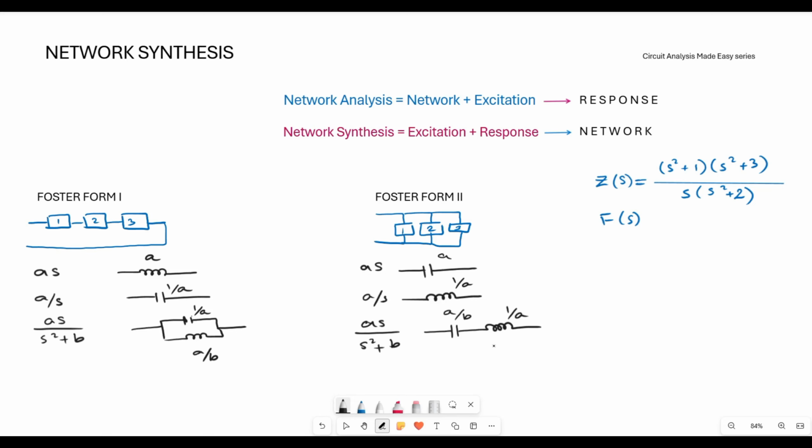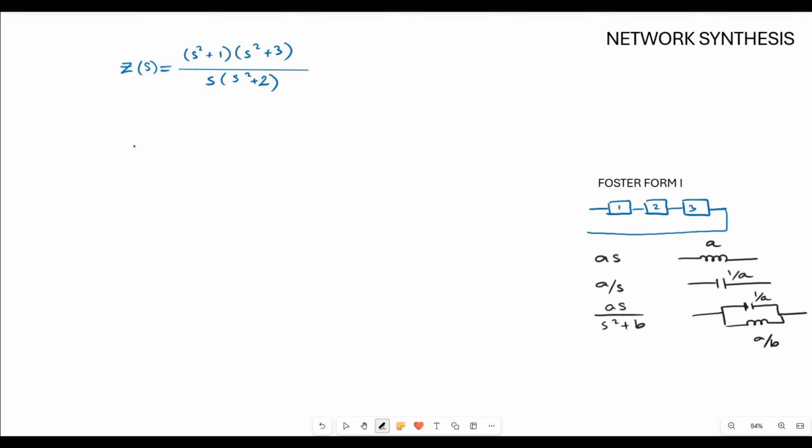Now let's move forward with the numerical. So to start with, first let us break this function. So S square plus 1, S square plus 3. From here, we'll be getting S to the power 4, then 4S square plus 3, and below we'll be having S cube plus 2S.